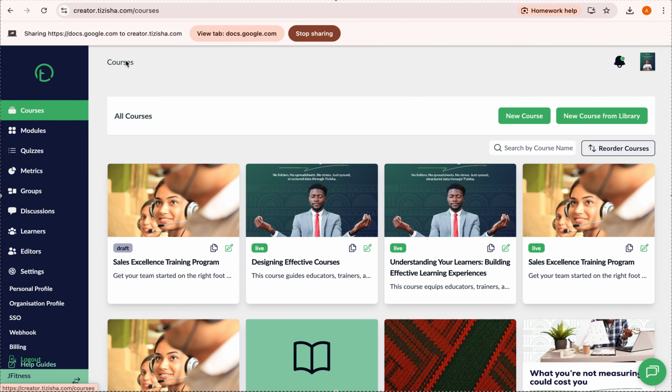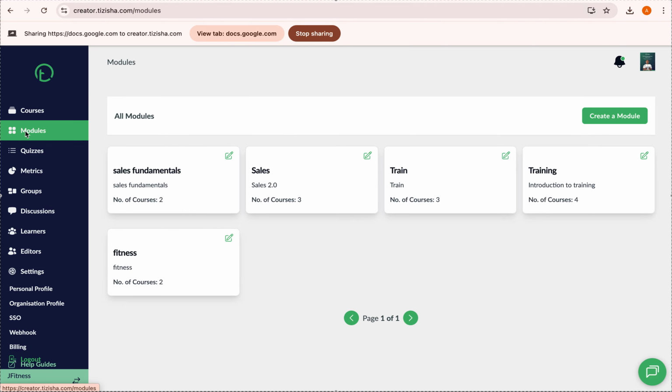So now we are done with the lessons. So let's go to modules. As I mentioned earlier, modules are like a bucket where you can group related courses, just for you to have a neat interface, or maybe make the journey for your learners quite seamless. And this also helps you to regulate who you want to have access to what.